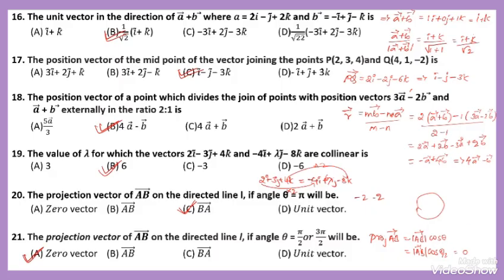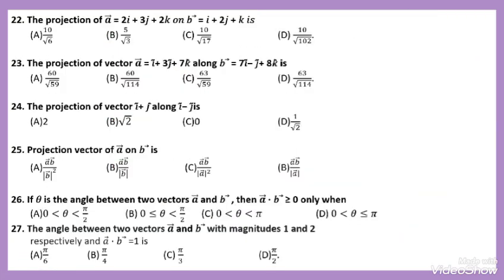Similarly, according to this result, while taking cos pi, the value of cos pi is minus 1. So the vector AB is the negative of the vector A. Then let's move on to question number 22, the projection of vector A on B.